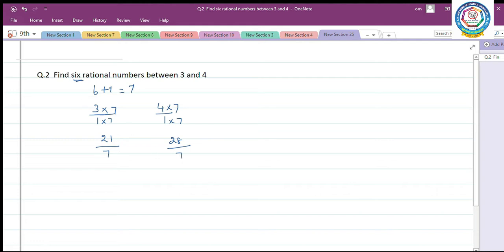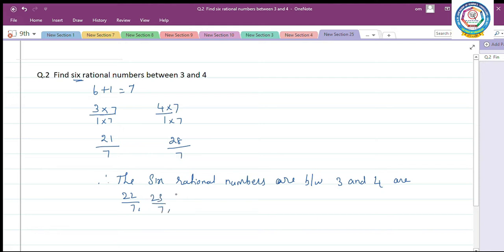We have to find 6 rational numbers in between. 21 by 7, after that 22 by 7, 23 by 7, etc. Therefore, the 6 rational numbers between 3 and 4 are 22 by 7, 23 by 7, 24 by 7, 25 by 7, 26 by 7 and 27 by 7.